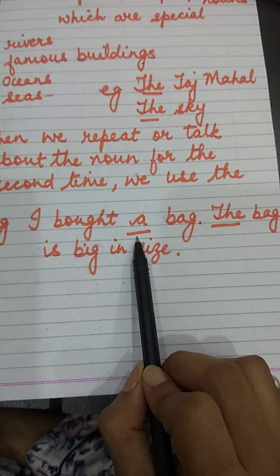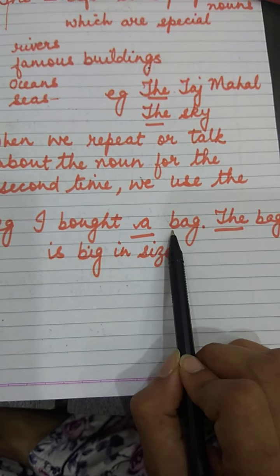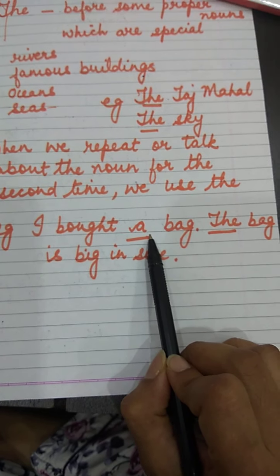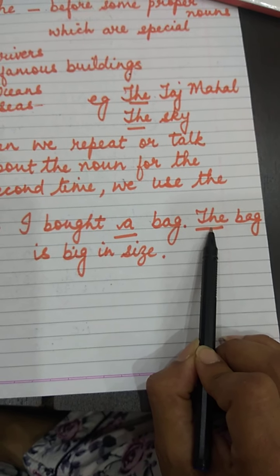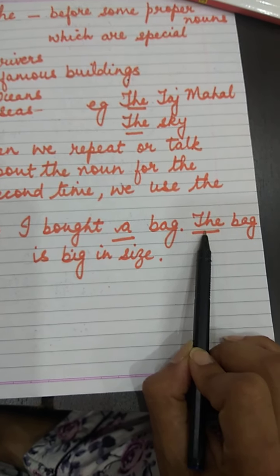But for the first time, we'll see the first letter of that word, whether it is a consonant or a vowel. According to that, we'll put a or an. But when we talk about the same noun for the second time in the same sentence, then it will become special, and we'll write the.